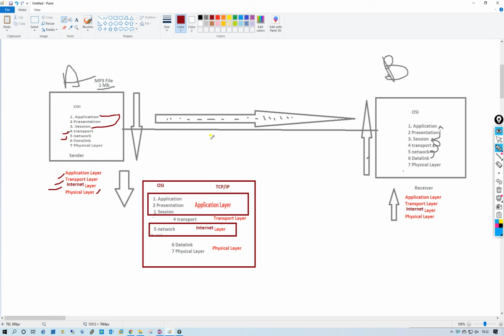Electrical signal using Cat 5, Cat 5e, Cat 6, Cat 6a, and Cat 7 cables. Or there is another medium called optical fiber cable. It converts digital bits into electrical, radio, and optical signals. When the data is received from the application layer, it will convert data to the electrical, radio, and optical signals.